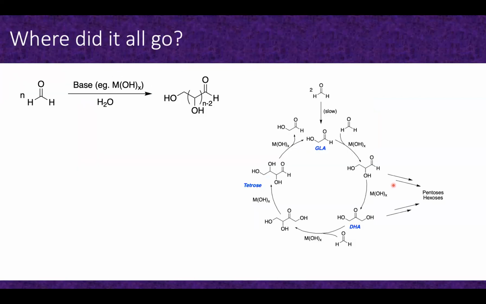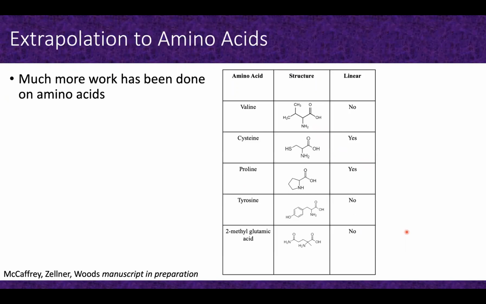So where did it all go? You might be thinking we are not up to our earballs in glycolaldehyde at this point. Well, glycolaldehyde is a very important part of the formose reaction. And so this could have been incorporated into the formose reaction to help produce some of the simple sugars and biologically relevant materials here.